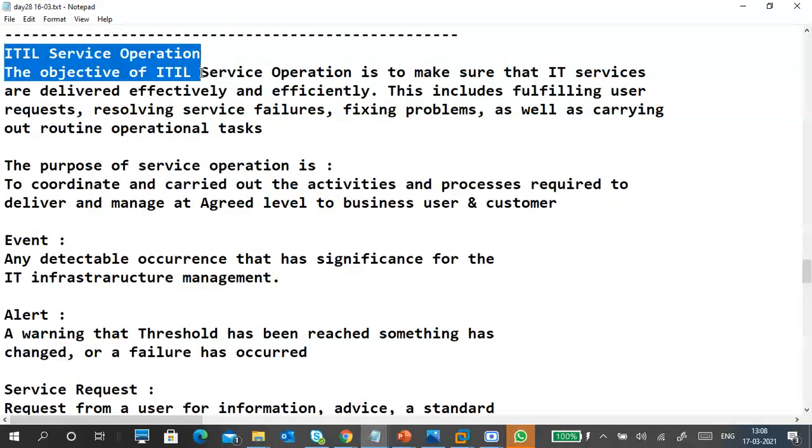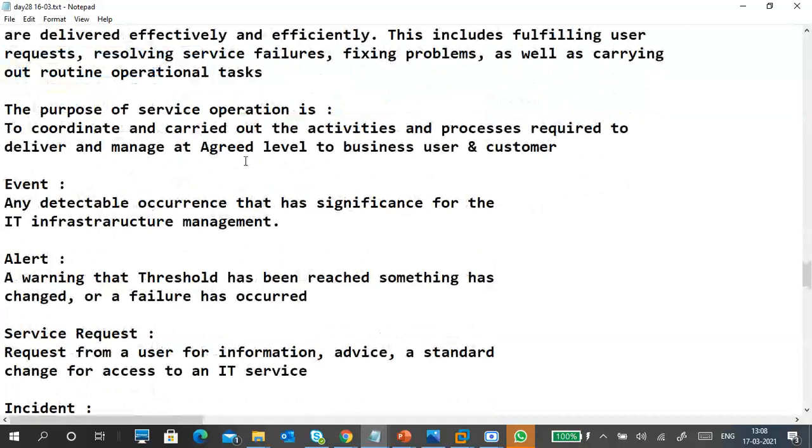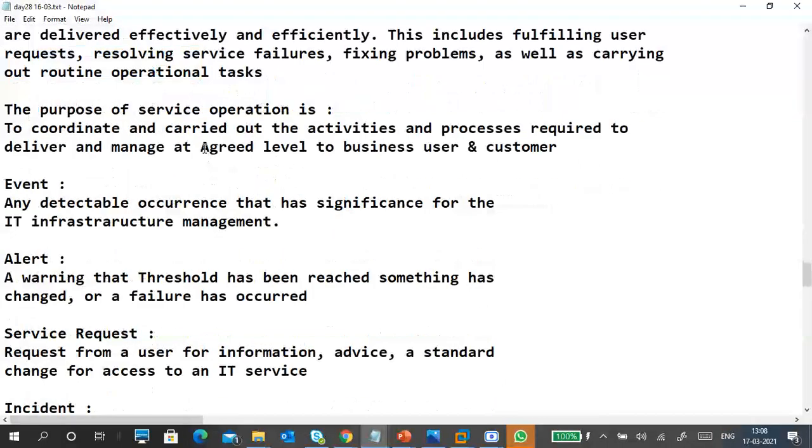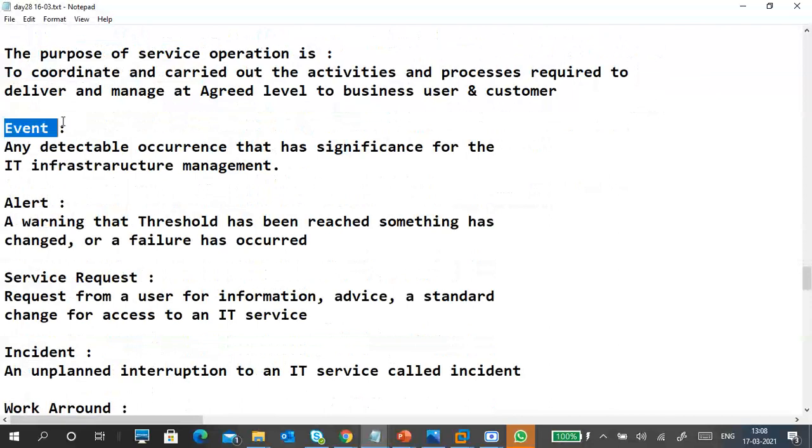Next one is service operations. Service operation depends upon monitoring, fixing issues, and supporting. Routine operational tasks are there. These definitions are important.